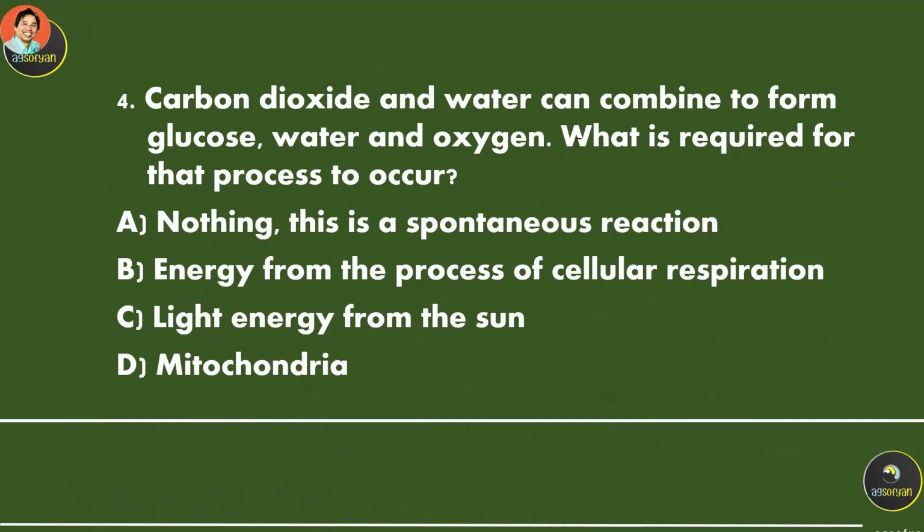Carbon dioxide and water can combine to form glucose, water, and oxygen. What is required for that process to occur? Basically, carbon dioxide plus water can combine to create a bigger molecule.